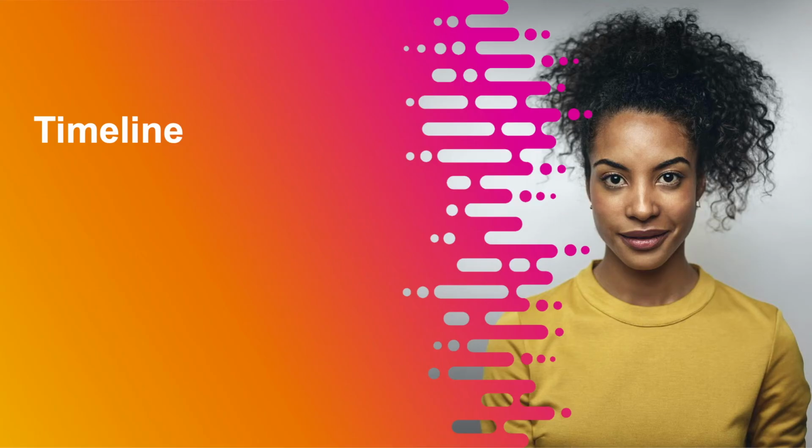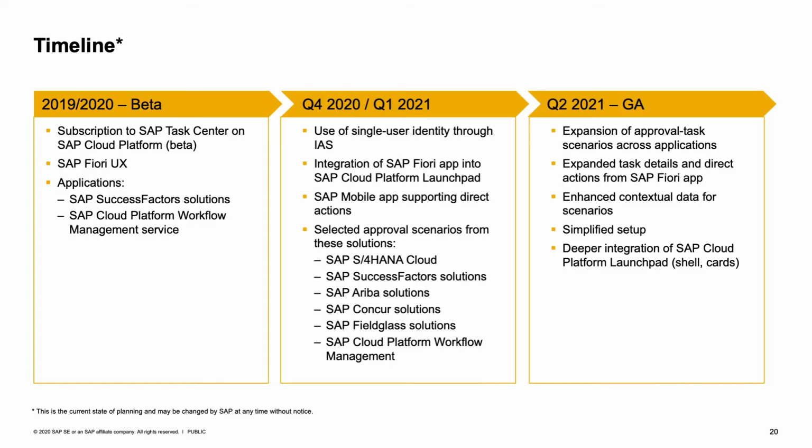Now that we've seen how the integration works on a more technical level, let's have a look at the timelines we have for the SAP Task Center. The first version of SAP Task Center was released at the end of 2019 and continued through 2020. This was the beta release, and it was a limited release, meaning it was available for only a limited number of customers.